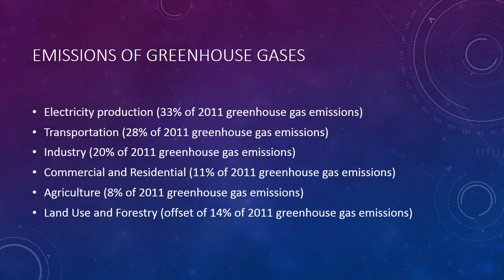There are many sources of greenhouse gas emissions. Electricity production accounts for 33% of greenhouse gas emissions. Transportation accounts for 28% of greenhouse gas emissions. Industry accounts for 20% of greenhouse gas emissions.